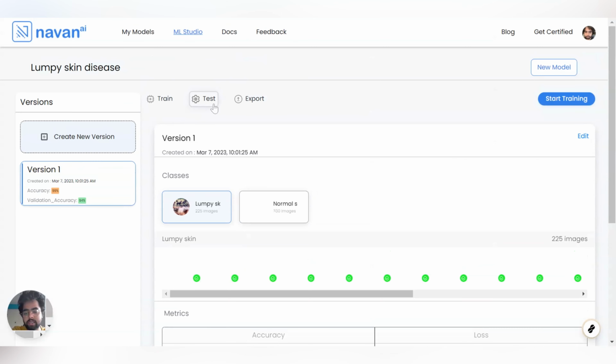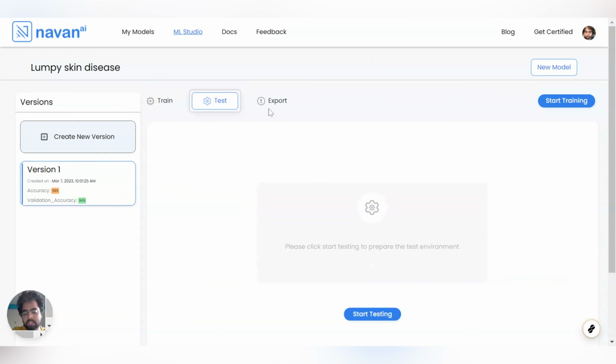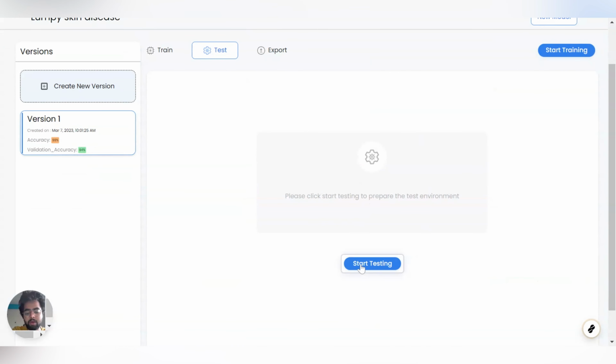So now let us try doing the testing for this model. I'm clicking on start testing and I will upload two images, one image for lumpy skin and one image for normal skin. Choose a file.